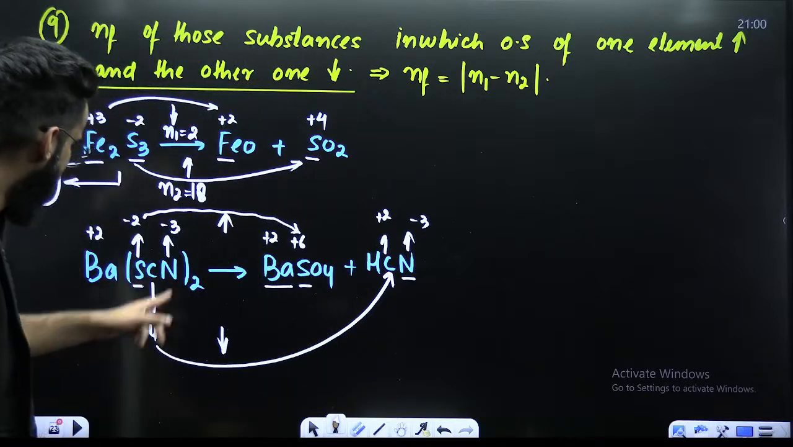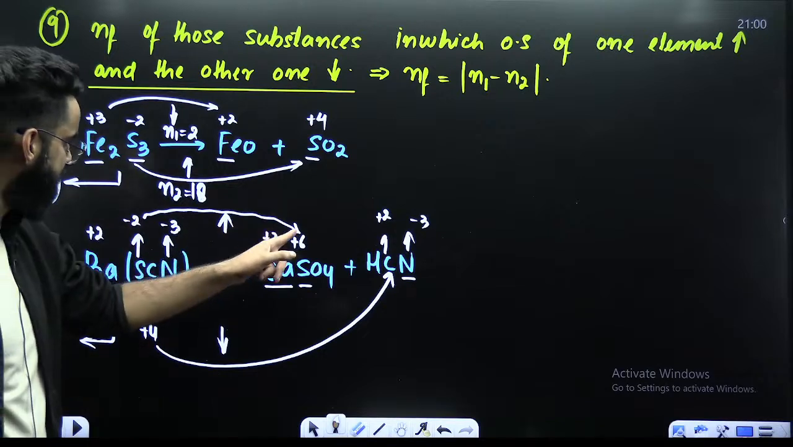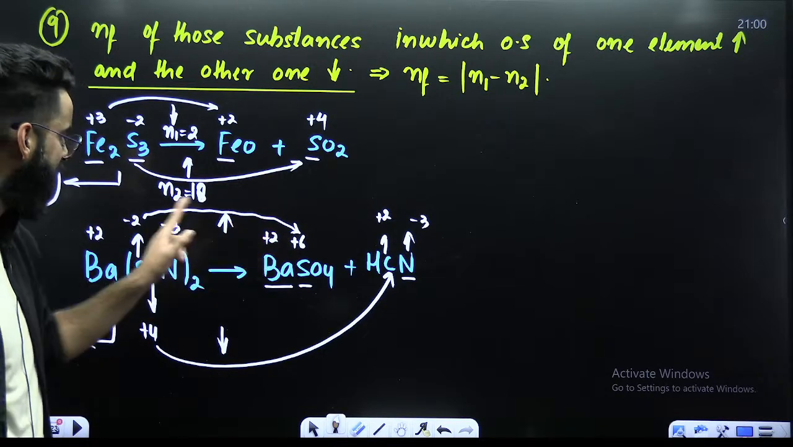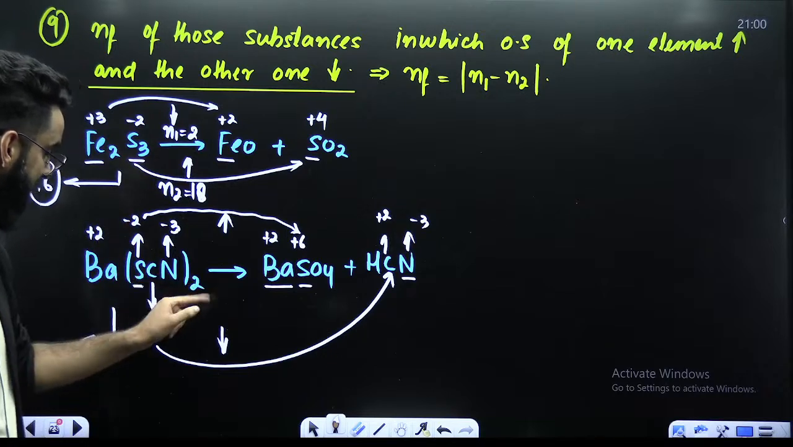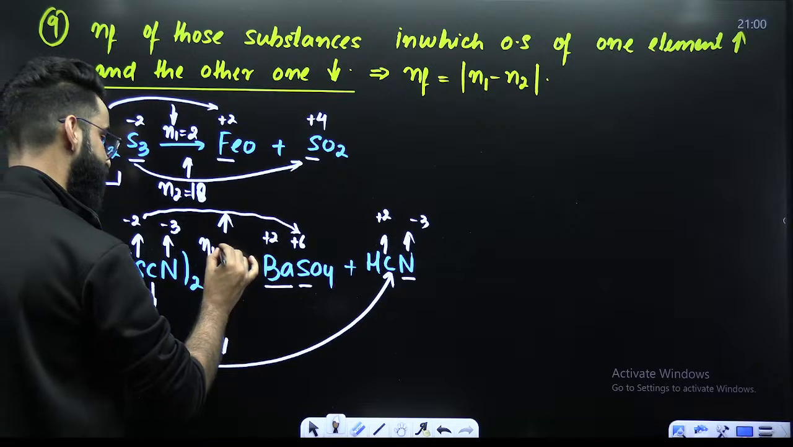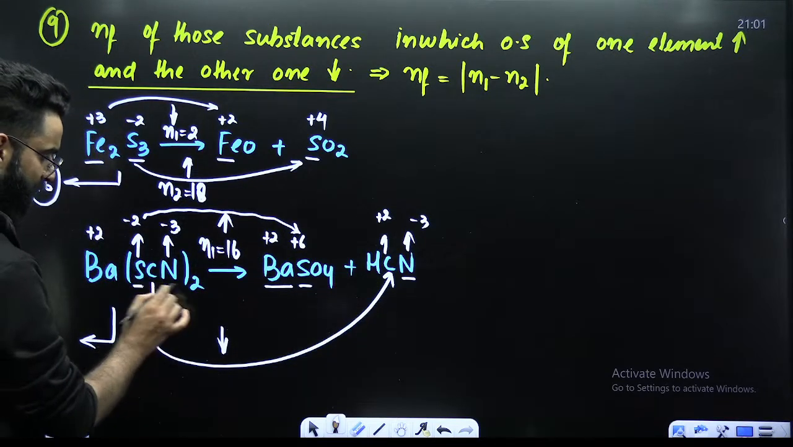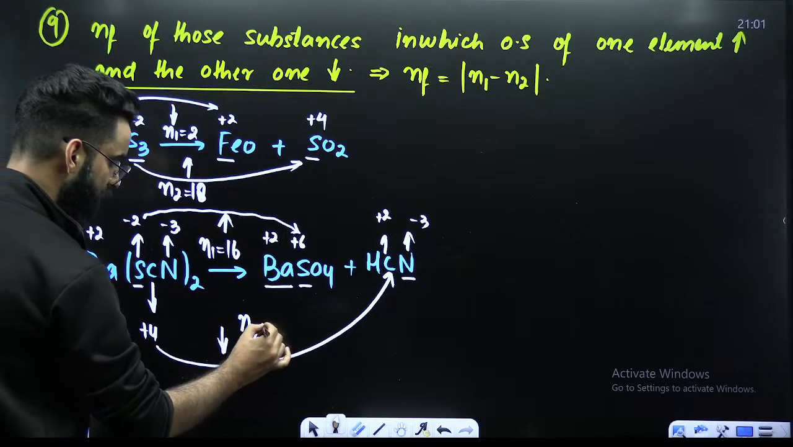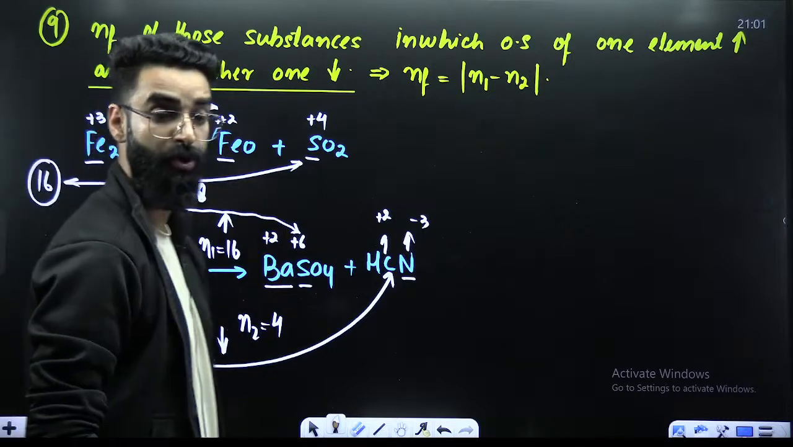Now, how do you calculate its N factor? It's going to be the modulus of N1 minus N2. See, -2 to +6. What is the change? Final minus initial. Value is 8. 8 is the change for 1 sulfur, but I have 2 sulfur. So 8 2s are 16. N1 value is 16. Similarly, +4 to +2. Change is 2. 2 is the change for 1 carbon. I have 2. So 2 2s are 4. This is 4. So this minus this is 12. So N factor of this Ba(SCN)2 is 12.